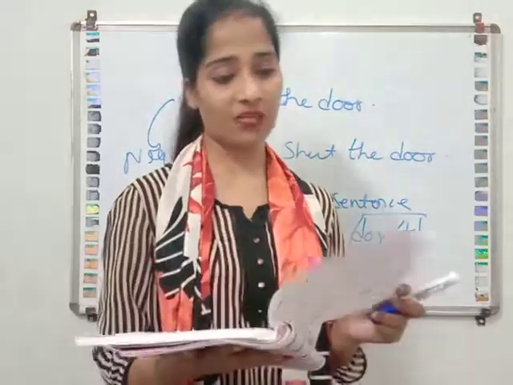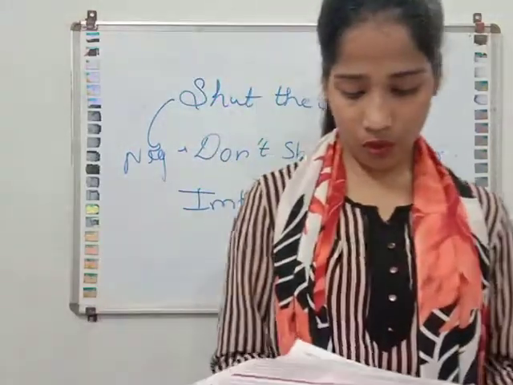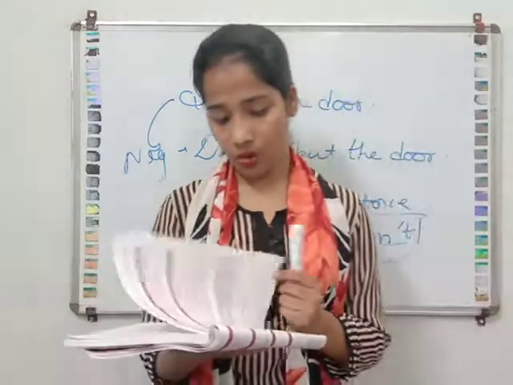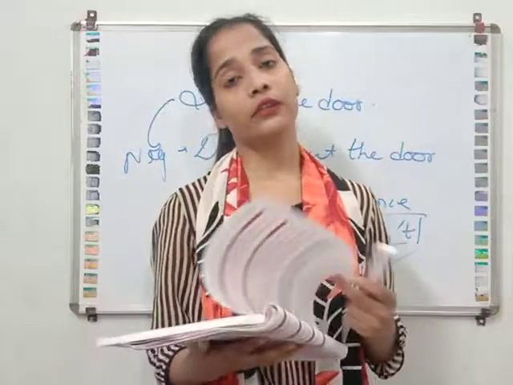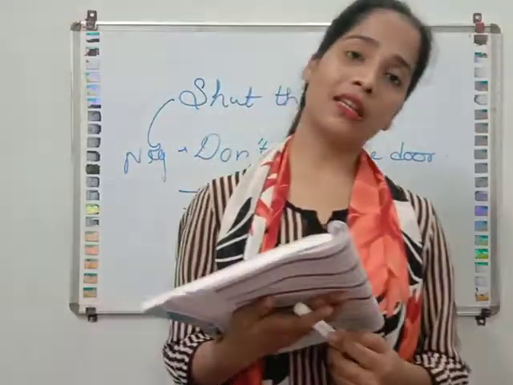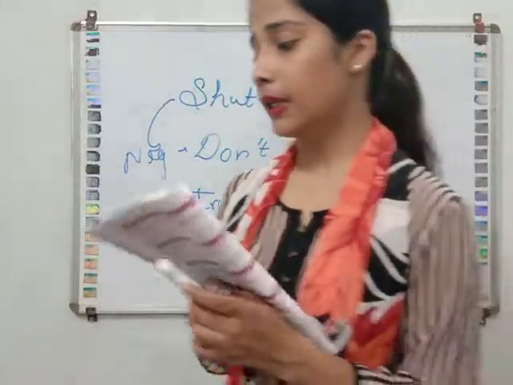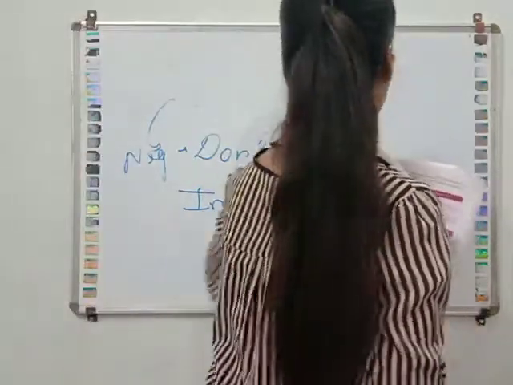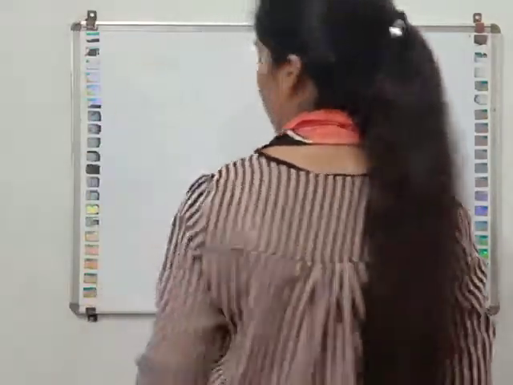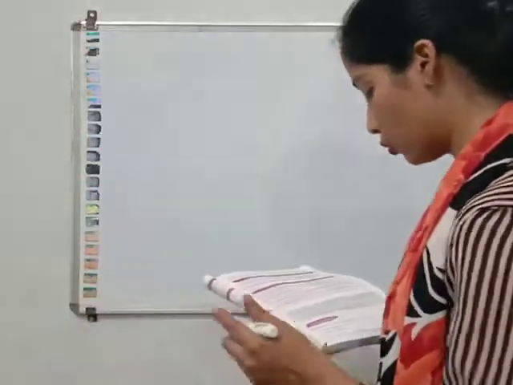So I have explained the chapter to you. What is your homework? Your homework is that you will do page number 13, 14, 15, all the exercises of chapter 3 in your book. In the next lecture, we will discuss all the exercises. So note down the homework. Open your diary, or you can note down the homework in your English language notebook as well.